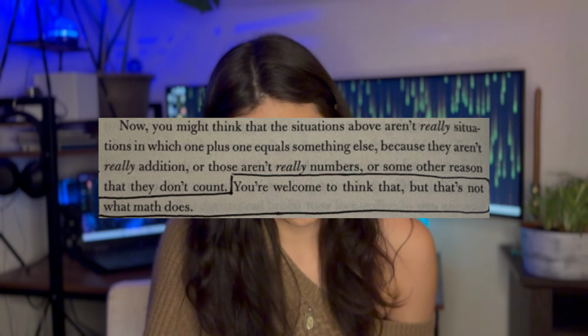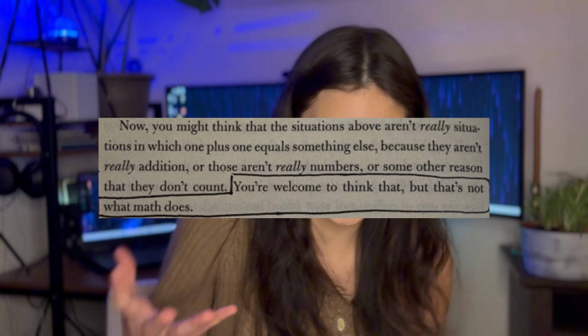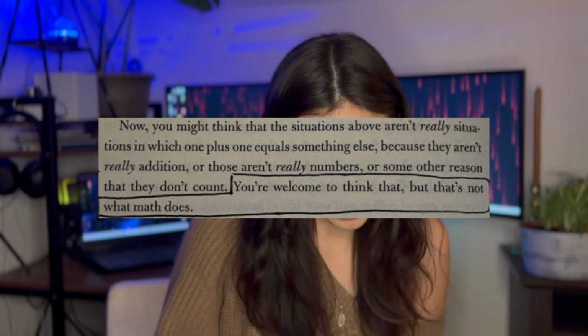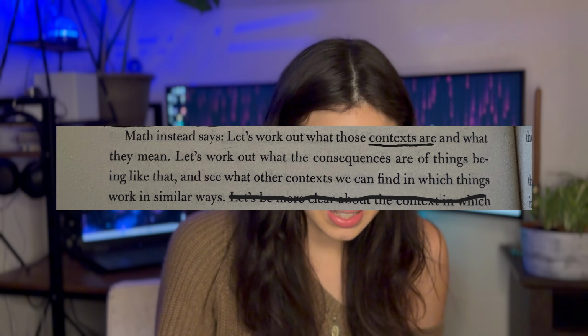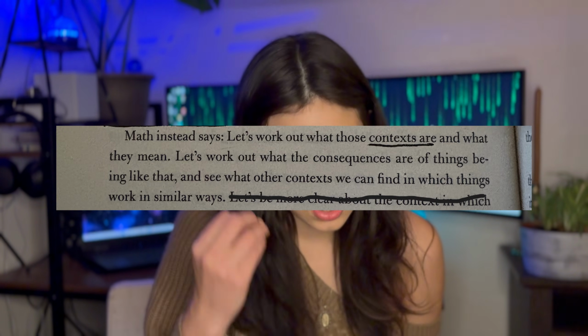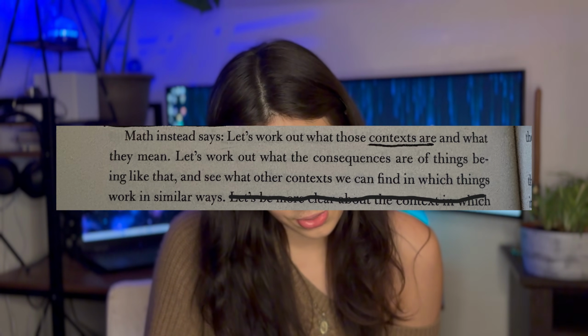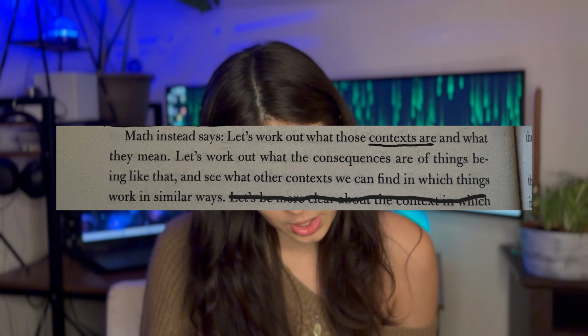And then she goes on to say, now you might think that the situations above aren't really situations in which 1 + 1 equals something else because they aren't really addition, or those aren't really numbers. You're welcome to think that, but that's not what math does. Math instead says, let's work out what those contexts are and what they mean. Let's work out what the consequences are of things being like that and see what other contexts we can find in which things work in similar ways.